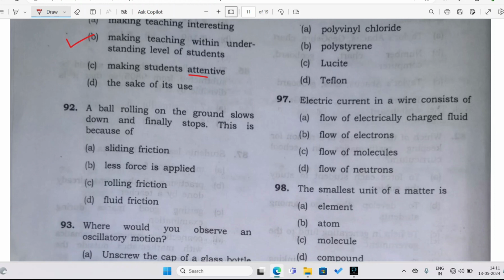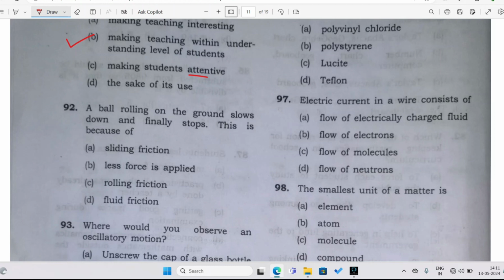Question number 92. A ball rolling on the ground slows down and finally stops. This is because of sliding friction, less force is applied, rolling friction, or fluid friction. When a cricketer or a batsman hits the ball, it rolls and stops after some time.